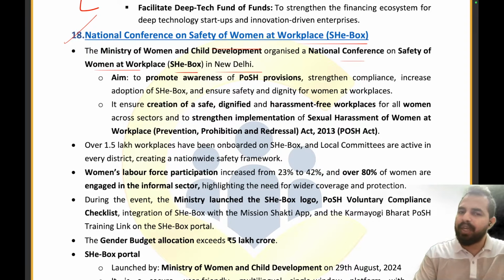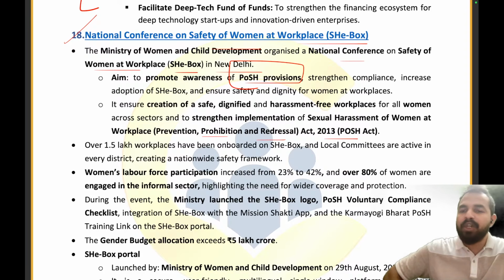She walks in New Delhi, and as a part of this conference, we promote the awareness of POSH. What is POSH, my dear friends? It is the Prevention, Prohibition, and Redressal Act, on sexual harassment of women at workplace, to prevent the sexual harassment of women at workplace, Act 2013.